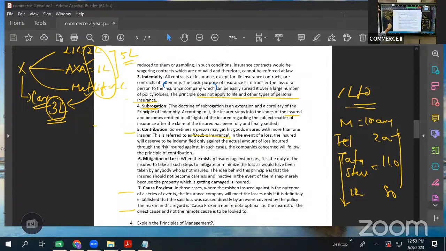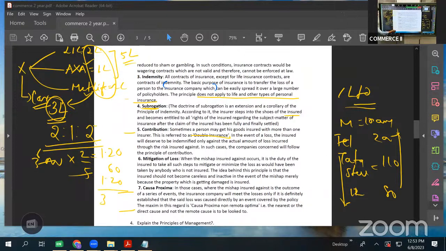Okay. So in case of multiple insurance or in case of double insurance, what will happen? The insurance companies will divide the loss in proportion of the policy amount. Like we can say LIC was having a policy of 2 lakhs, AXA 1 lakh, again 2 lakhs, MetLife. So they will share the amount in 2:1:2. That is, the total 3 lakhs is there, no? 3 lakhs into 2 by 5. So LIC will pay 1,20,000, right? Then AXA will pay 60,000. Again, MetLife will pay 1,20,000. This is how you'll get 3 lakhs.